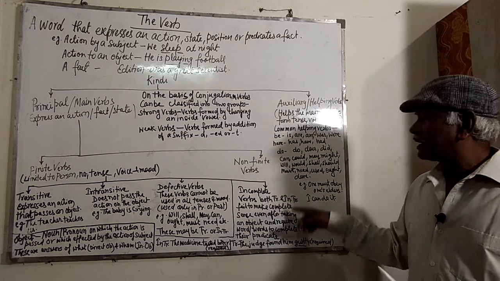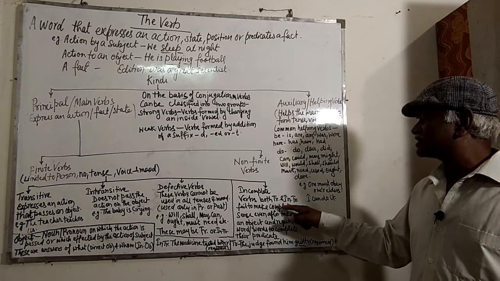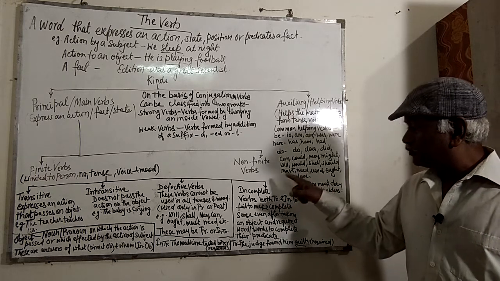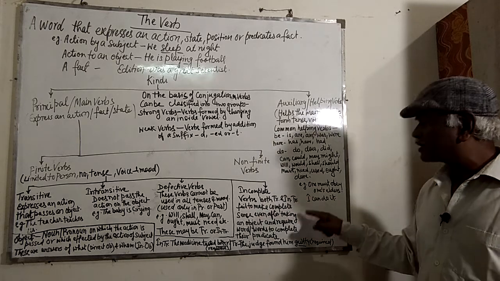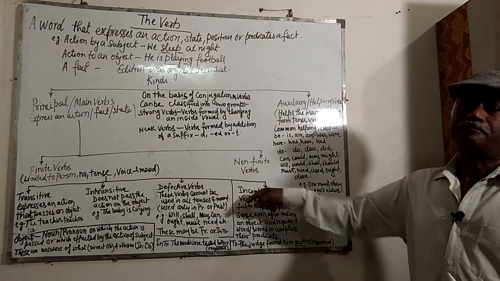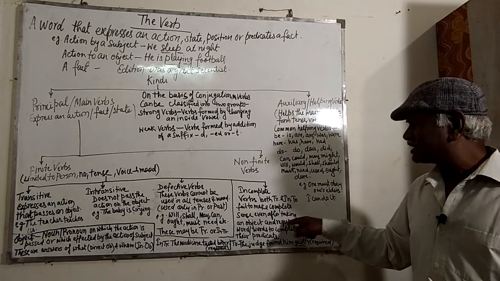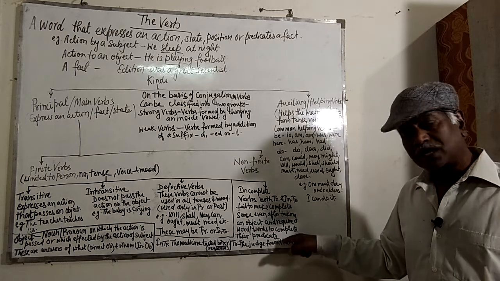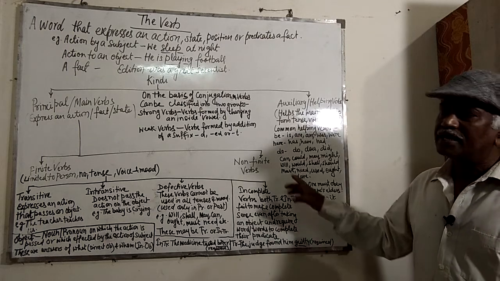Just to repeat, a verb, both transitive or intransitive, which fails to make complete sense even after taking an object, that takes the object and still fails to complete its sense, and requires a word or words to complete its predicate, is called an incomplete verb.